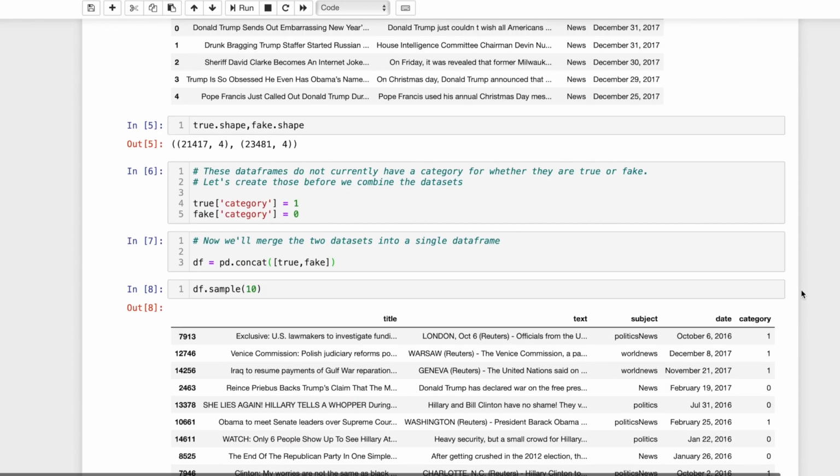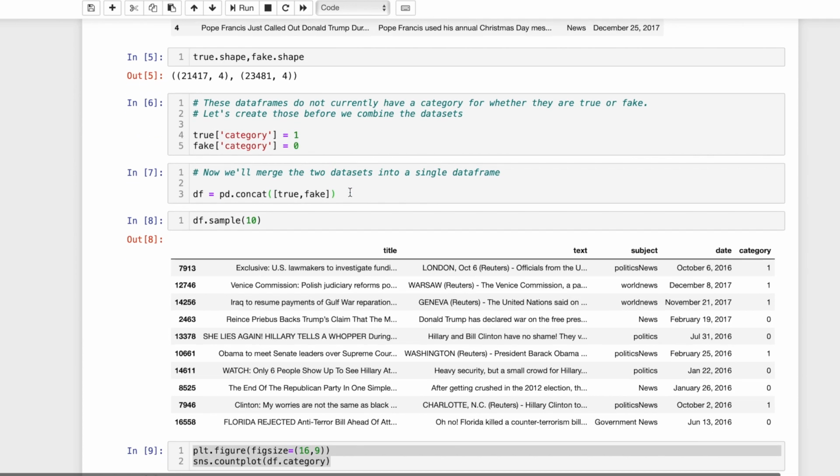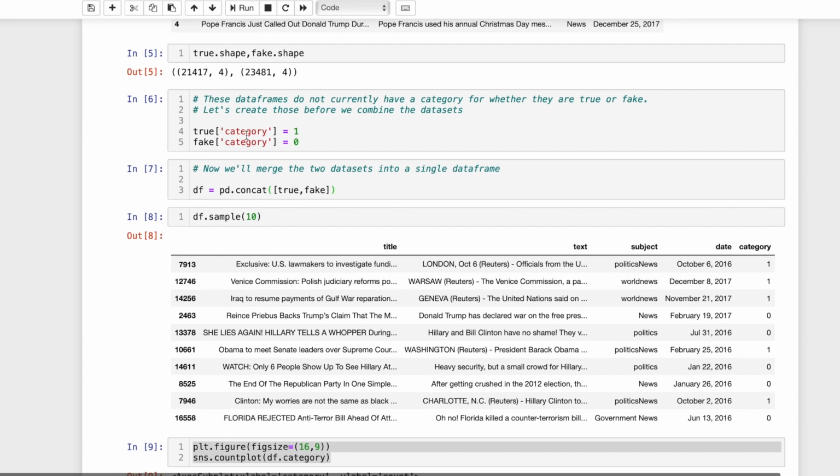If we look at the shape of each of the data frames here, true and fake, they're relatively the same size, a pretty good data set in terms of balance. I've added a category to each data frame called 1 and 0. You'll see why in a second. 1 being true, 0 being fake, false.